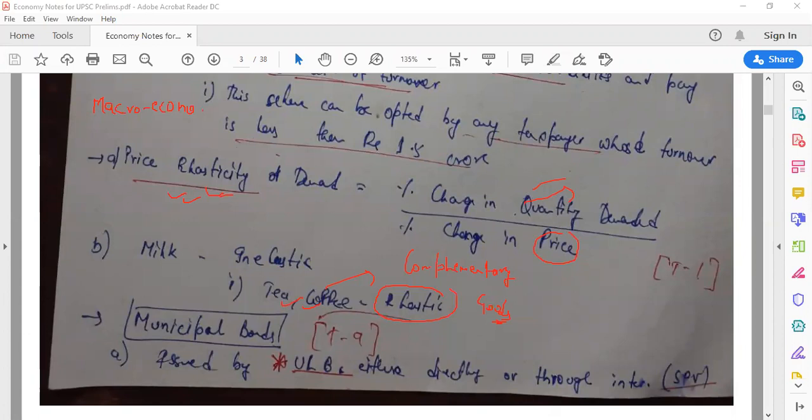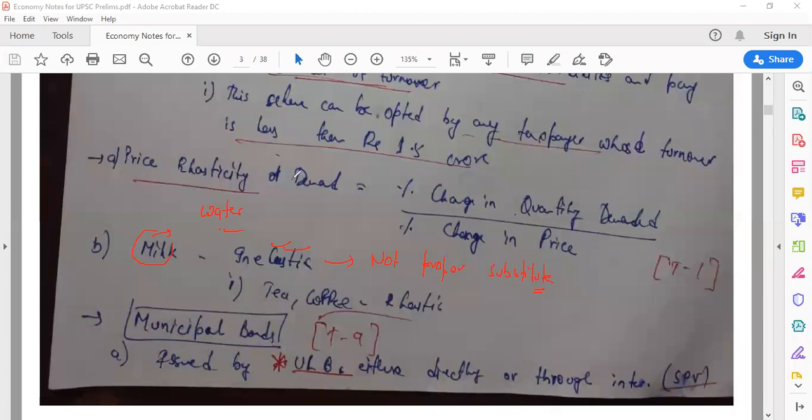But milk is inelastic. Even if the government increases the price of milk, and they are doing it, right? 21 and a half per kg or whatever is the amount. Even if the government increases the price of milk, what will you do? You will not start drinking water, right? You will drink milk only. So milk is highly inelastic. Inelastic means even with a high change in price, the quantity demanded generally does not change that much, right? It is inelastic because there's no proper substitute for milk.